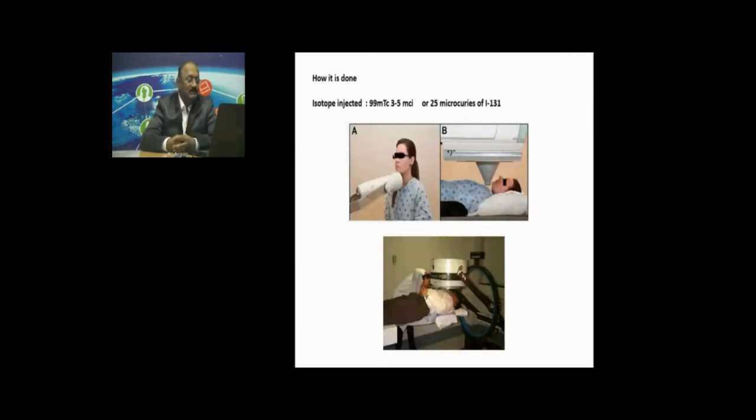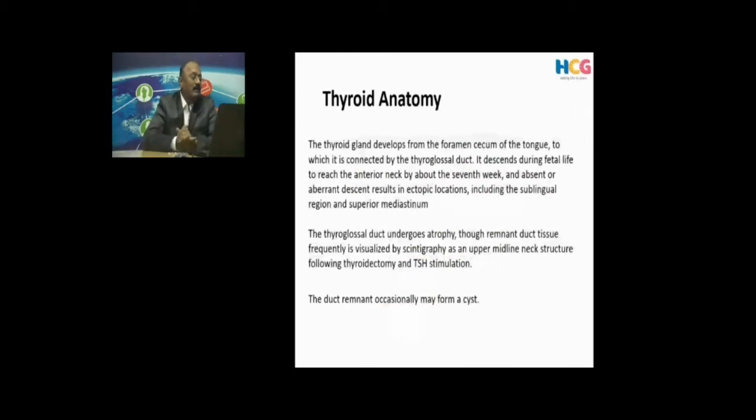Some centers have a thyroid uptake probe, and most centers use a gamma camera like this, with a different collimator. The patient is positioned like this, and the camera identifies the radiation coming from the thyroid gland, which is seen in image form. So isotopes can give some information about the anatomy also.